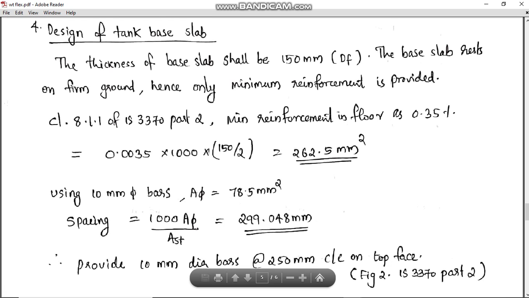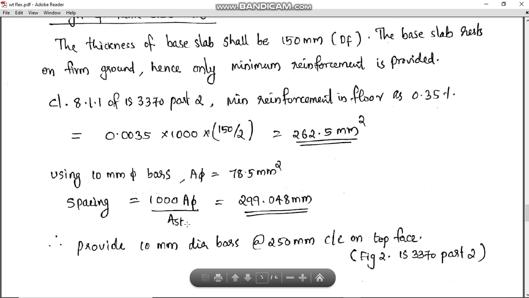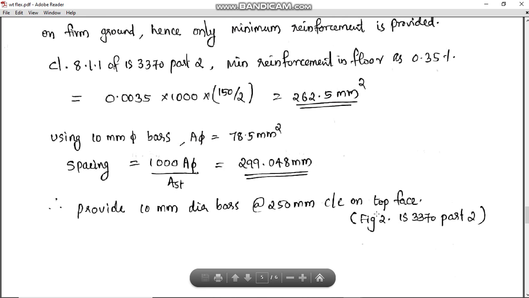We will get spacing required as 1000 AFI by AST, substituting 299. Then we can provide 10 mm dia bars at 250 mm center to center on top face. Okay, only on top face. So you have to refer figure 2 and condition given there in IS 3370 part 2.